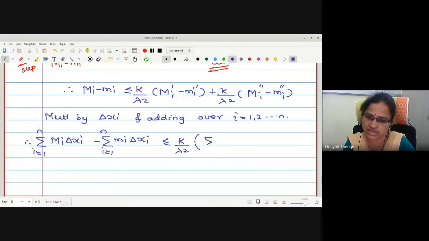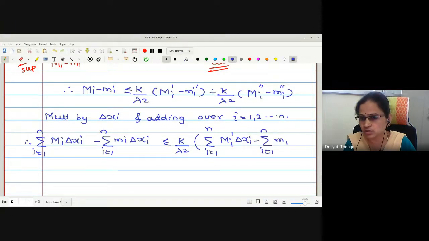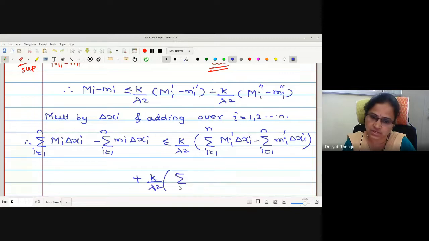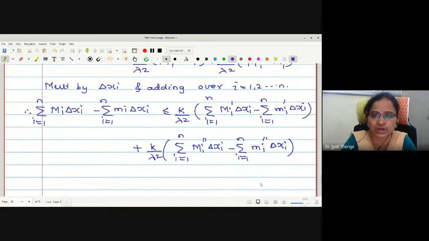which is independent of i, therefore taken out of the summation: summation i equals 1 to n capital Mi dash delta xi minus summation i equals 1 to n small mi dash delta xi, added with k upon lambda square, summation i equals 1 to n Mi double dash delta xi minus summation i equals 1 to n small mi double dash delta xi. Now tell me the sums quickly.